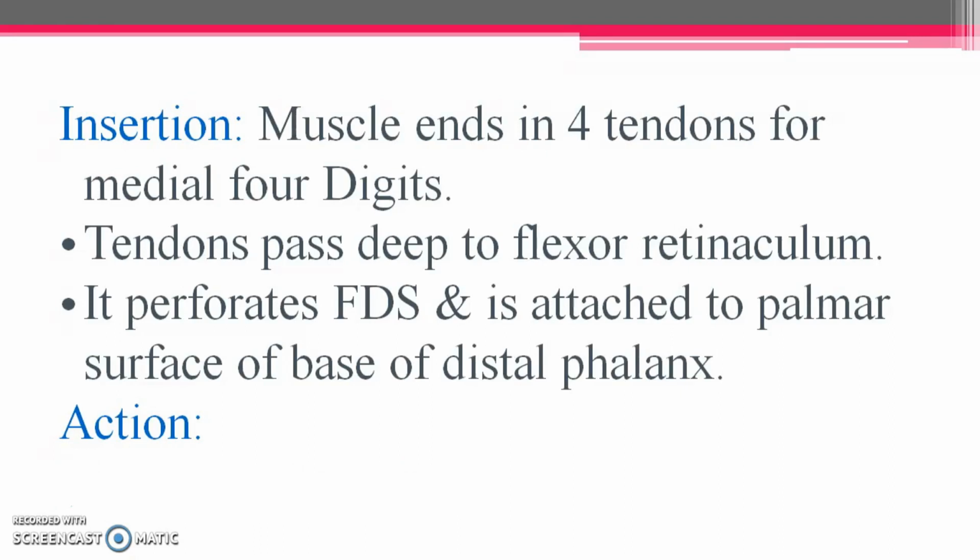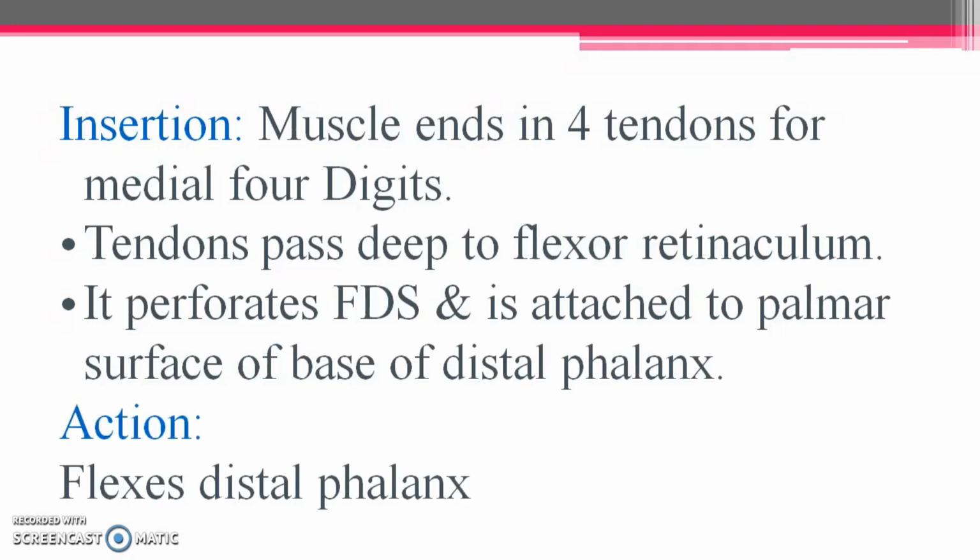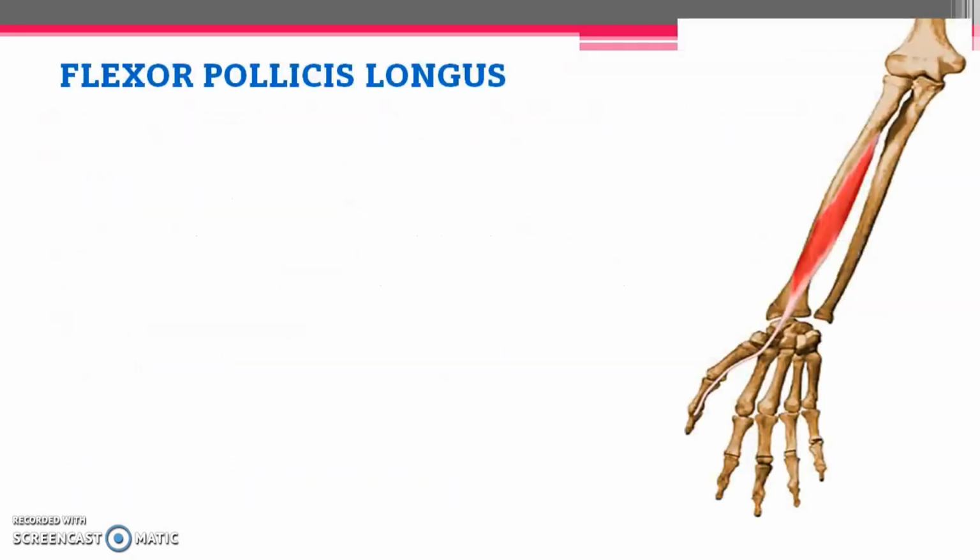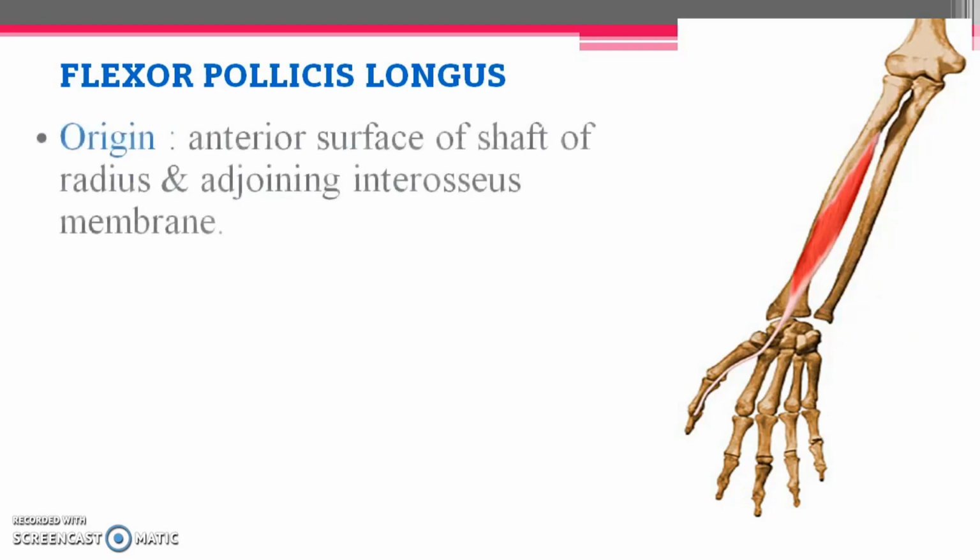Moving on to the next deeper muscle, which is flexor pollicis longus. Pollicis, as I said before, means a muscle for the thumb region. Anatomically we call it pollicis. This flexor pollicis longus takes origin from the anterior surface of the shaft of the radius and the adjoining interosseous membrane.